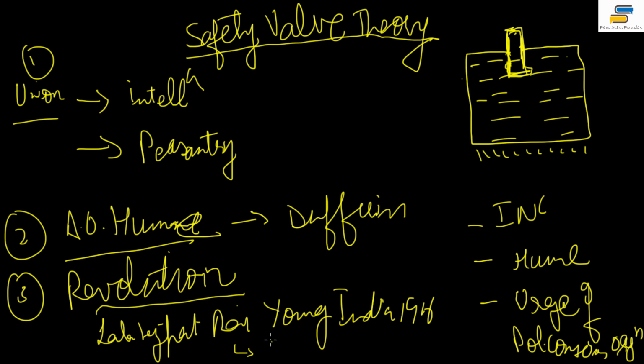The Congress might have had its own weaknesses. Of course, it had, every organization would have them, but that doesn't mean it supported the British. He just used this theory to criticize. He said that because of the safety valve theory, the Congress was not able to achieve its objectives. That though the people of Congress were good, because of that the Congress was not able to achieve its objective. This has very little truth in it.